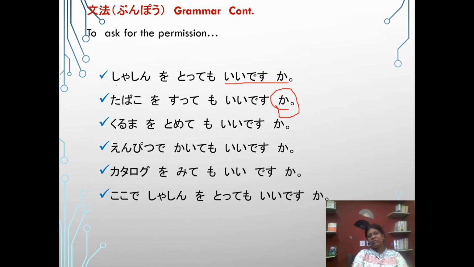Here, koko de. Please take the particle de. You know, we already learned in our previous lessons, please take particle de when we do some action. So, koko de. Now you understand how to form a question when you need permission. Te mo ii desu is a positive sentence. Meaning is you may do. And te mo ii desu ka is an interrogative sentence. It means may I do like this. So please pause the video, write 2 positive sentences and 2 interrogative sentences.